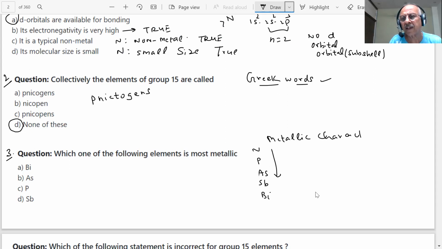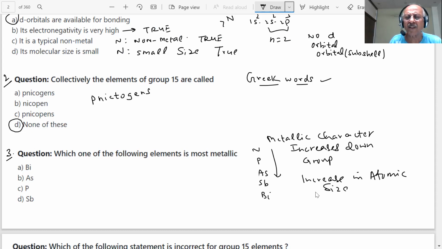Why does the metallic character increase down the group? Due to the increase in the number of shells, the nuclear force decreases. So we are saying there is an increase in atomic size. As the size increases, the metallic character will increase. So the answer will be Bi.